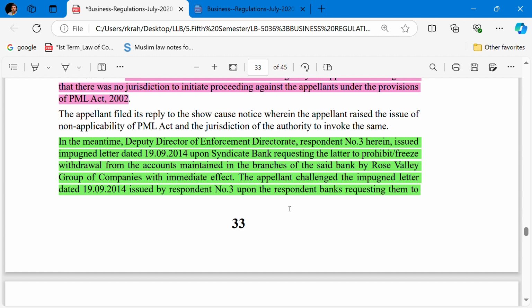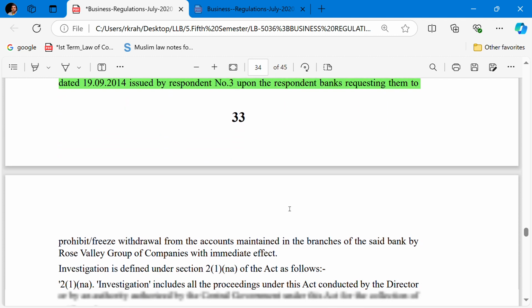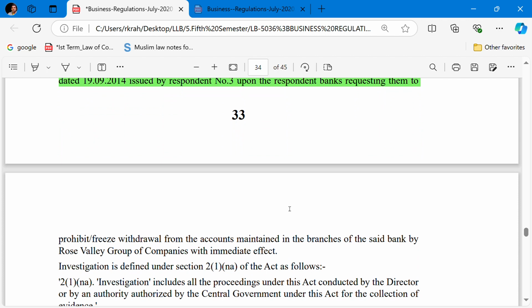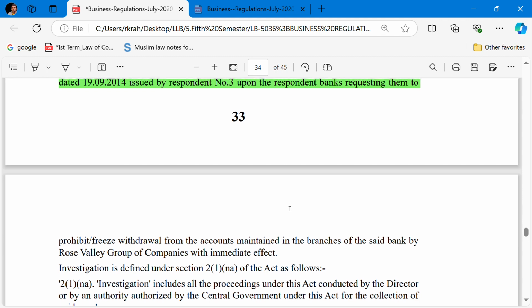The appellant challenged the impugned letter dated 19 November 2014 issued by respondent number 3 upon the respondent bank requesting them to prohibit, freeze or withdraw from the accounts maintained in the branches of the said bank by the Rose Valley Group companies with immediate effect.